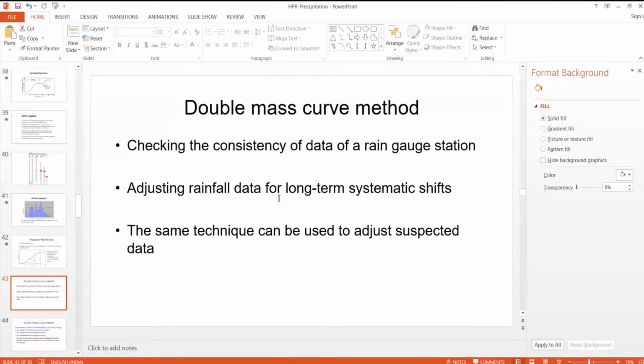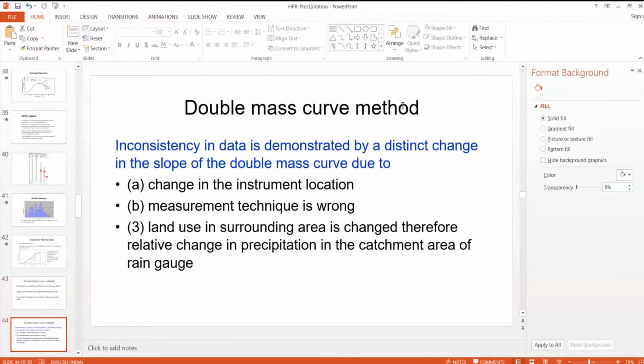Now, when we use the data of a rain gauge station, we have to check whether the data is consistent or not. Mainly the double mass curve method is used to check the consistency of a rain gauge station. Because for many hydrological designs, we need 30-year data or 20-year data, depending upon how big the structure is.